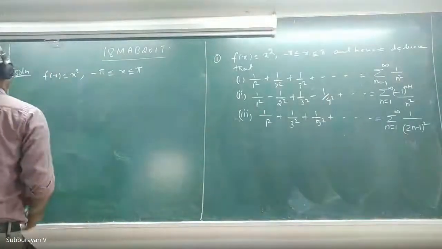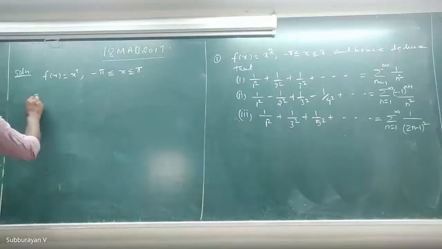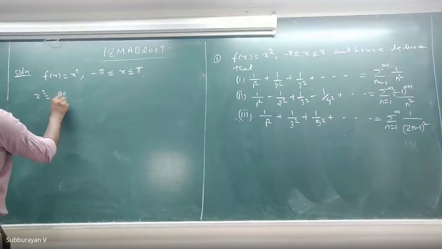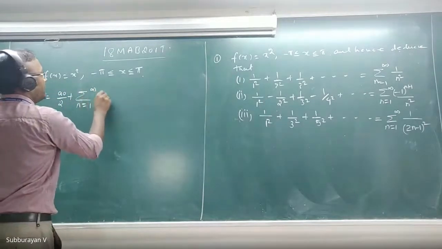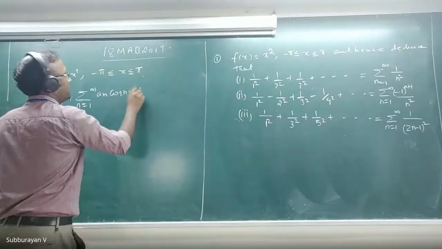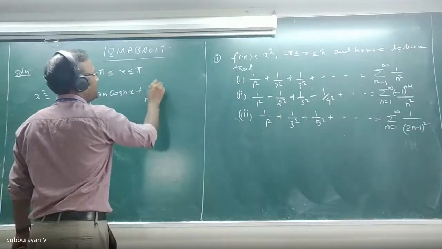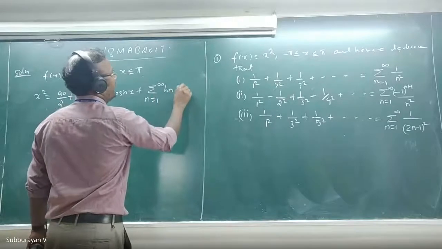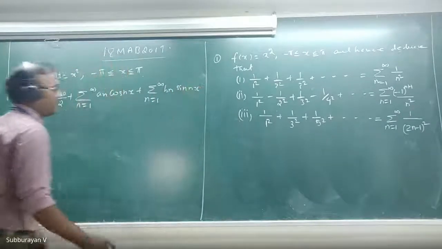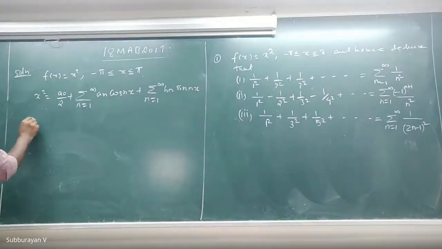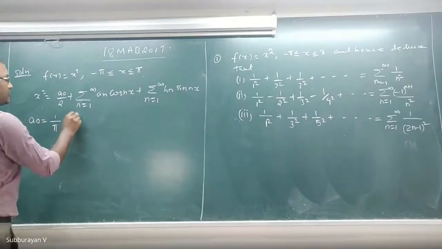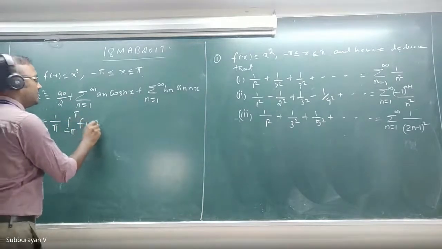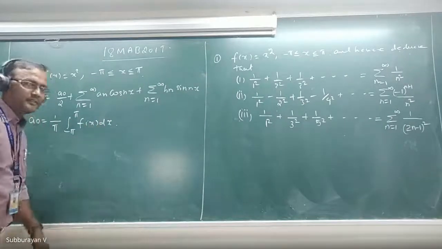Now, therefore our x square can be written as a naught by 2 plus summation n equal to 1 to infinity an cos nx plus summation n equal to 1 to infinity bn sin nx. Now what is our a naught? A naught equal to 1 by pi integral minus pi to plus pi f of x dx.